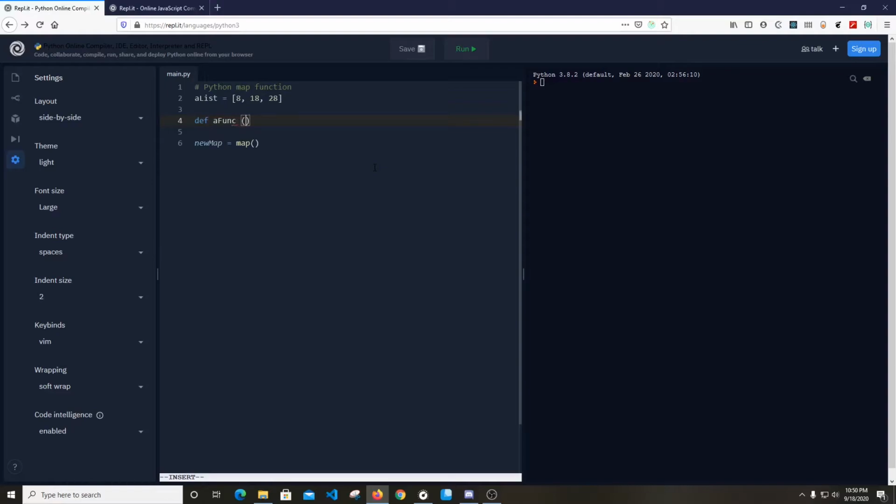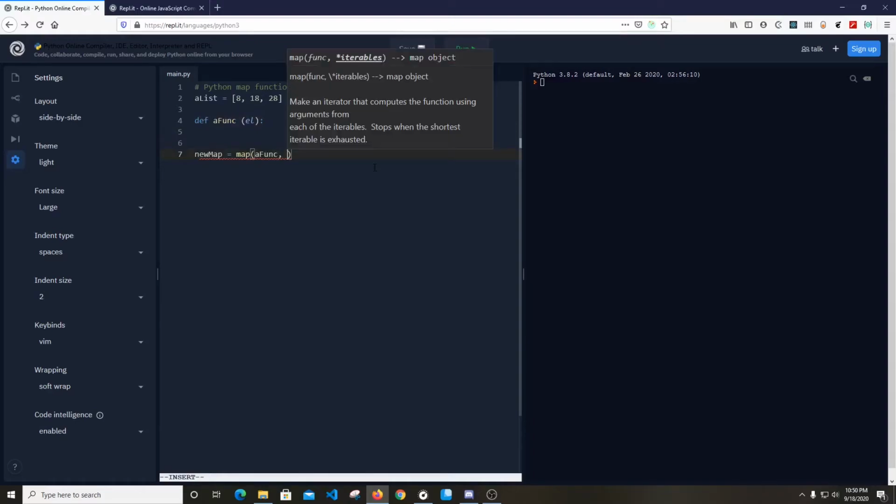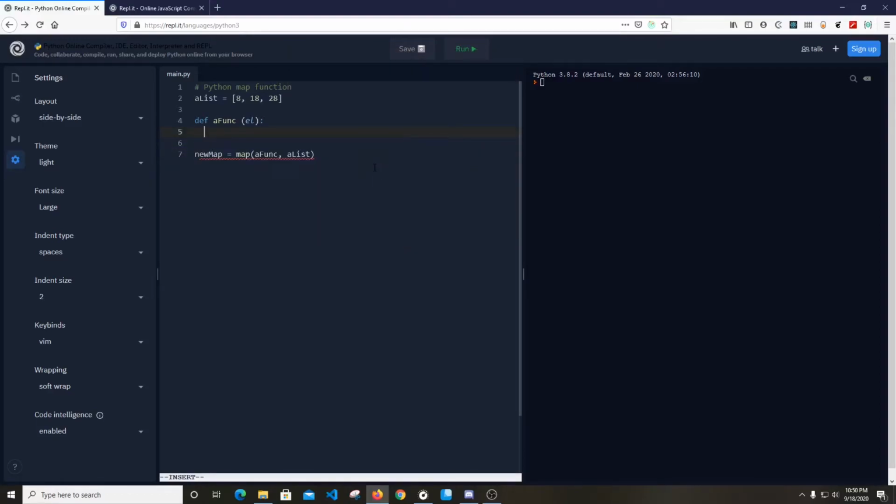Sorry. We will pass this function to our map, and what we have to do is pass the iterable. So here the iterable is a list. Now this is complaining because I have not written anything inside my function.